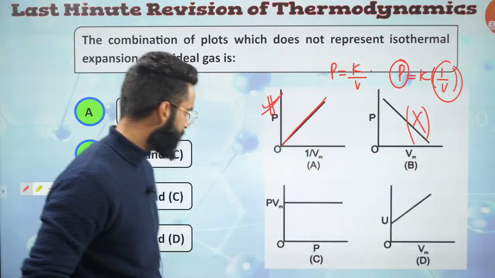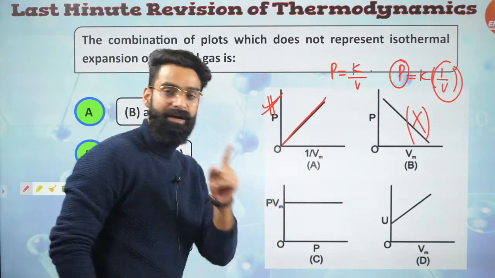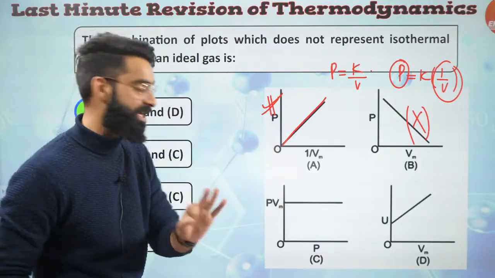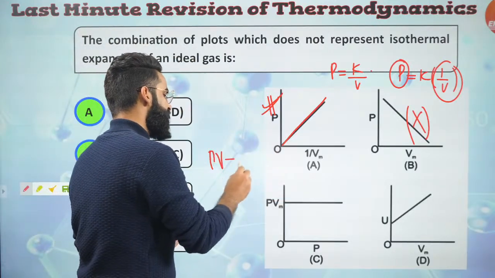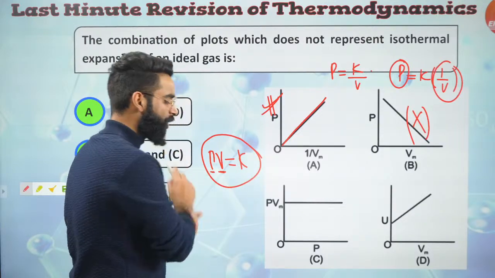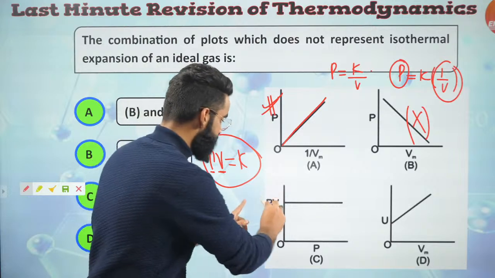I mean, this is not the correct one. PV versus V, absolutely. At constant temperature, on changing the pressure, the product of pressure and volume never changes, because as per Boyle's law, PV is equal to constant. On changing volume or pressure, the product of pressure and volume does not change. So this one is the correct one.